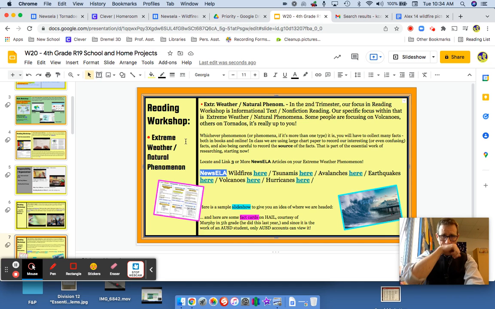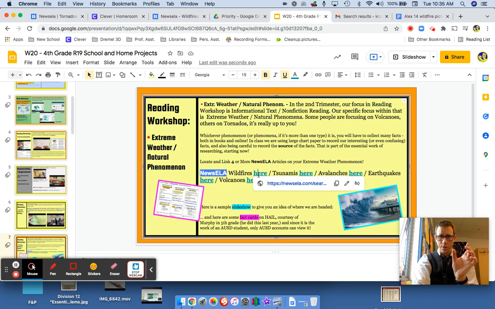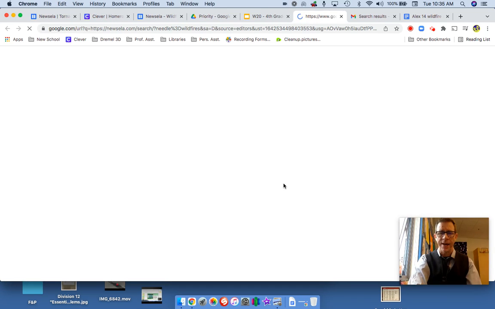This week's reading workshop assignment, which is our project this week, is to practice linking articles to the information we research. For example, when you're researching wildfires, what I did was embed a link in the word here. When you click on that.